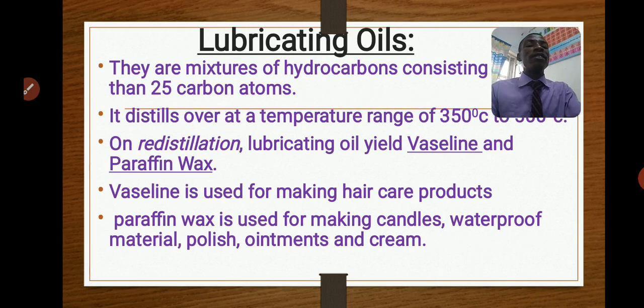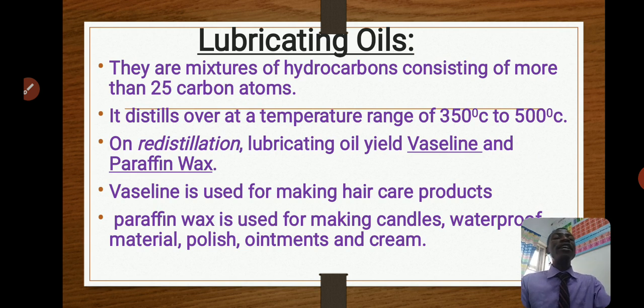Lubricating oil is more viscous than diesel because the hydrocarbons inside have more than 25 carbon atoms, very long. Imagine 25 carbon atoms joining together. So their boiling point is also very high. They boil at around 350 to 500 degrees Celsius.